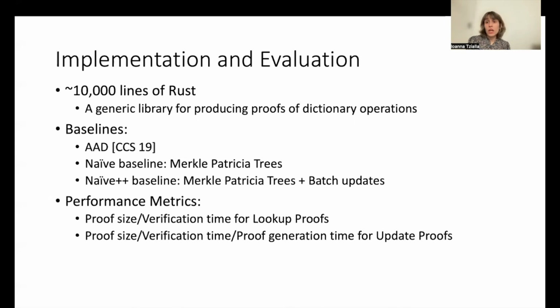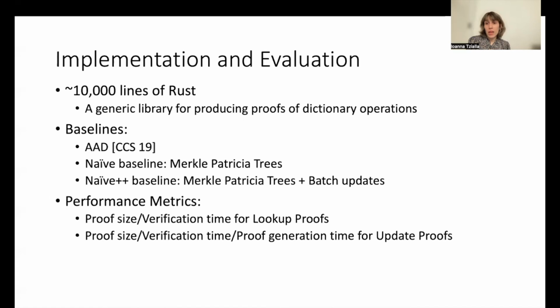We implement Verdict as a generic library for producing proofs of dictionary operations. Our implementation comprises approximately 10,000 lines of Rust code. To evaluate our system, we use 3 baselines. First, the system of append-only authenticated dictionaries, or AAD. Second, a naive baseline based on Merkle-Patricia trees. Third, an optimized version of the naive baseline based on Merkle-Patricia trees that batches proofs. We call this naive baseline naive++.